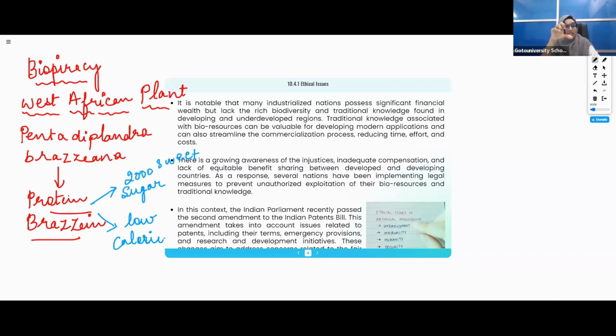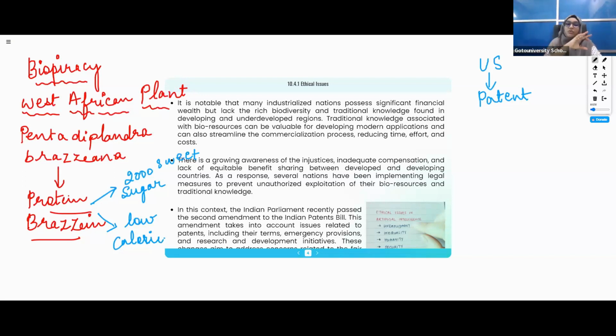So what happened? This plant, the Africans, sorry, this was patented by the US. What I said? The Americans patented this. They got a patent because the people of Africa do not have so much knowledge. Americans have all the knowledge, all the resources, the wealth, everything they can do. The thing is they are lacking behind in biodiversity. For the purpose of biodiversity, they move to different countries, take some specimens and then get the patent of that specimen. So this was patented by Americans without even the Africans knowing.